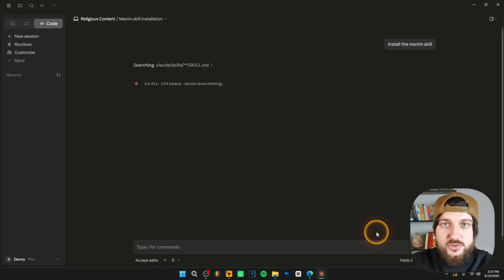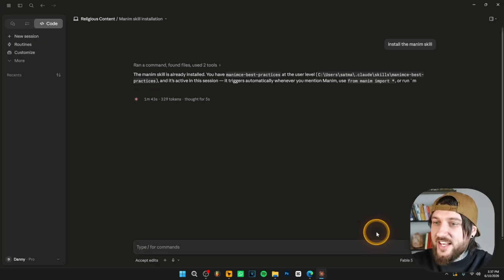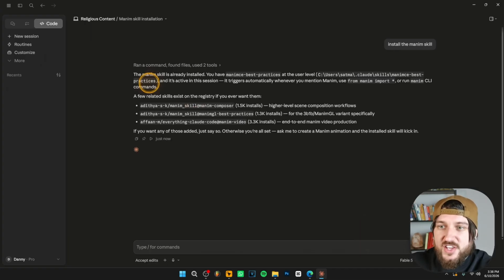Claude Code is not going to use your computer. As you can see, Claude Code is always asking permission to do those things. And as you can see, I already have the skill installed, so it's not going to install it. But if you don't have it installed, just click yes and yes and yes and allow until you install it. Now, once you have the skill installed, we can now create these animations. And let me show you how to create these animations.